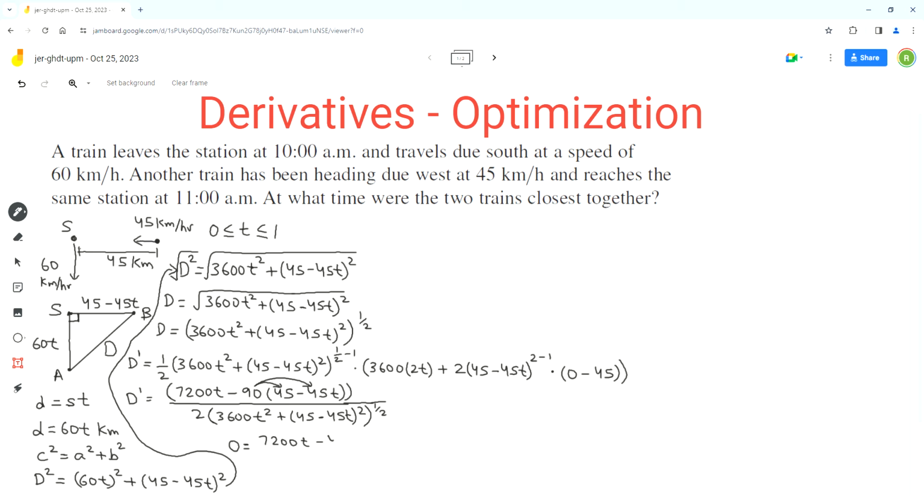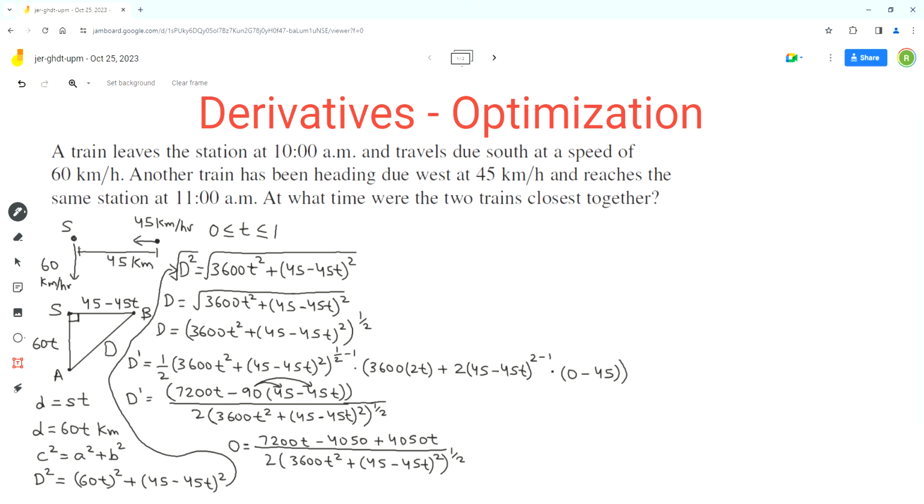So we get negative 4050, plus 4050t, over the expression in the denominator, which is the same: 3600 t squared plus (45 minus 45t) squared, with exponent 1 over 2.